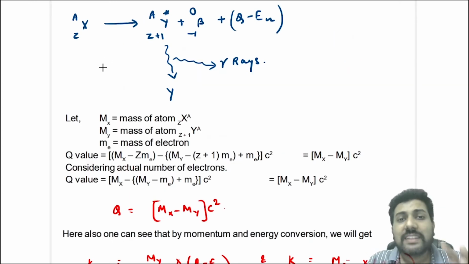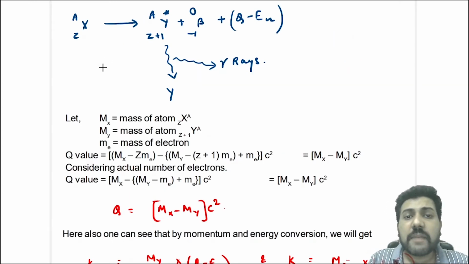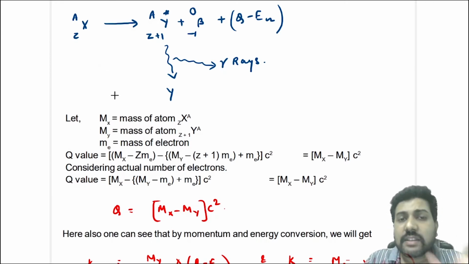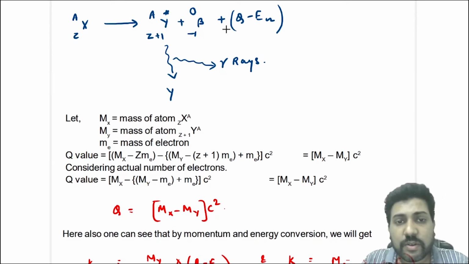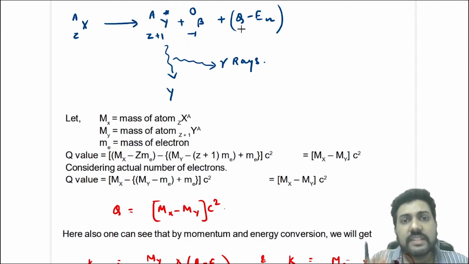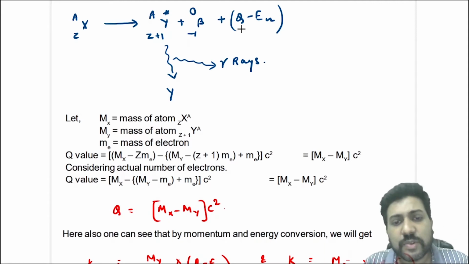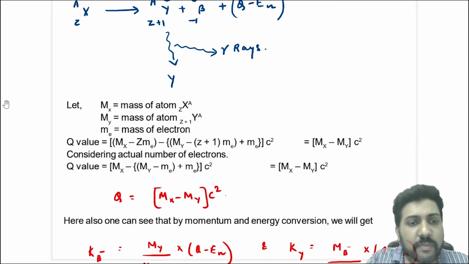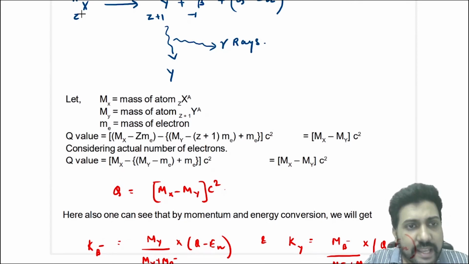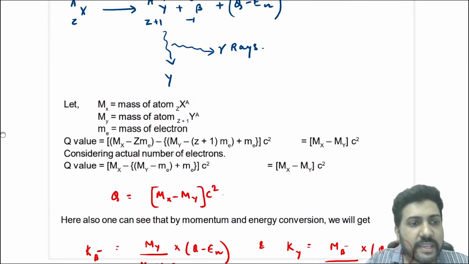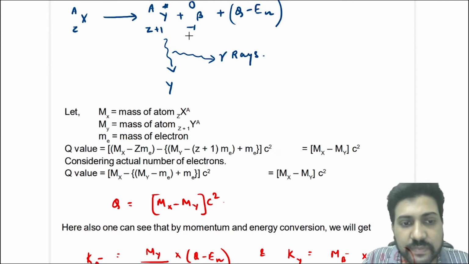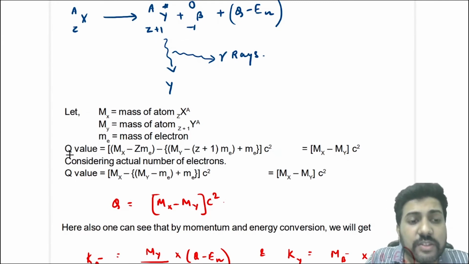Now we will find the Q value in the beta minus decay. So we know that the Q value is given by the mass of nucleus X minus the mass of nucleus Y minus the mass of electron, into c square, because Q value is the energy released in the nuclear reaction, and energy released in a nuclear reaction is mass of reactant minus mass of product into c square. So here, suppose mx is the mass of atom X, my is the mass of atom Y, and me is the mass of electron.